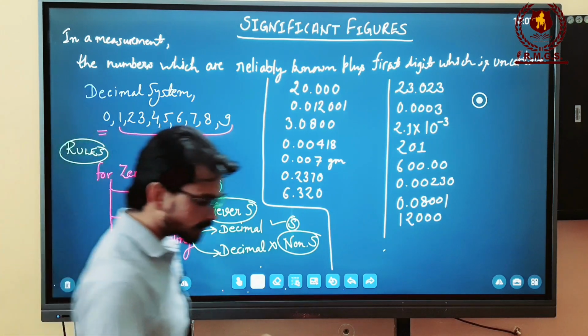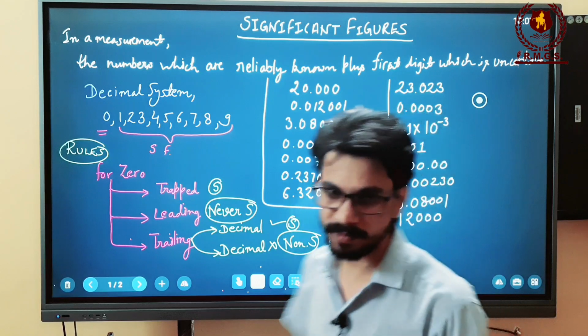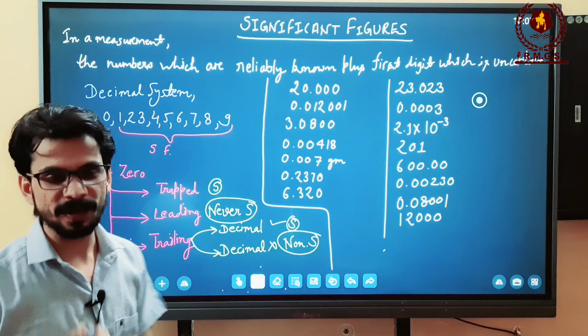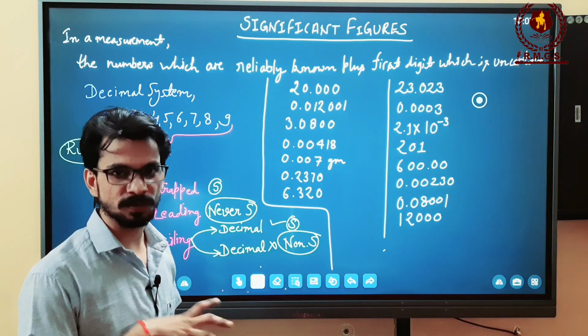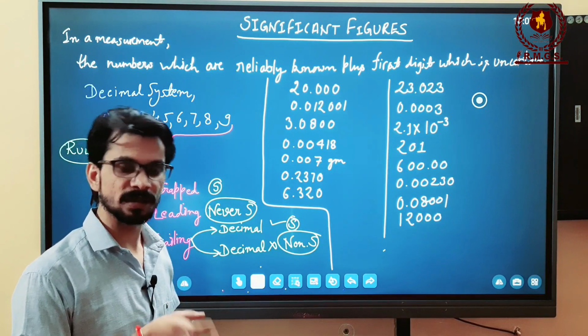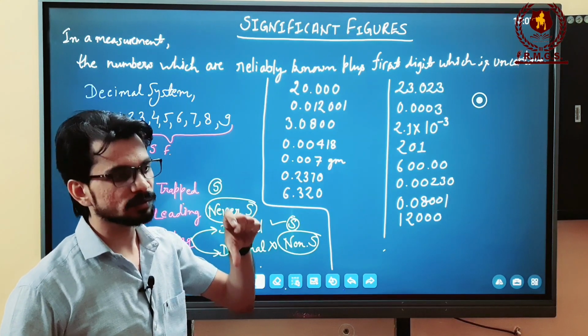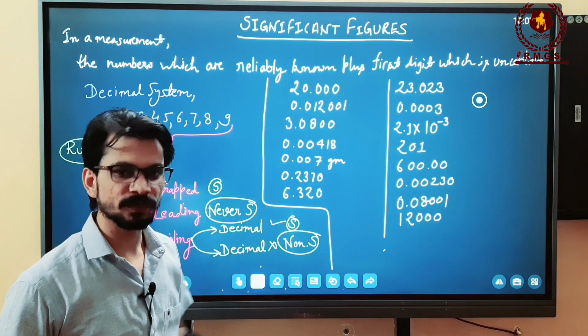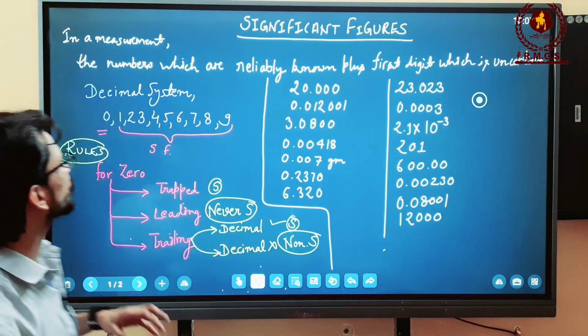As you know very well, when we study physics, we have to encounter a lot of experiments, and by the experiments we conclude such numbers which are a specific constant for a particular experiment. So that particular experiment gives us a conclusion in terms of numbers, and those numbers can be reliably correct or incorrect, they may vary or they may be fixed. So in what situation do we call them a significant figure? In this lecture we are going to discuss the same.